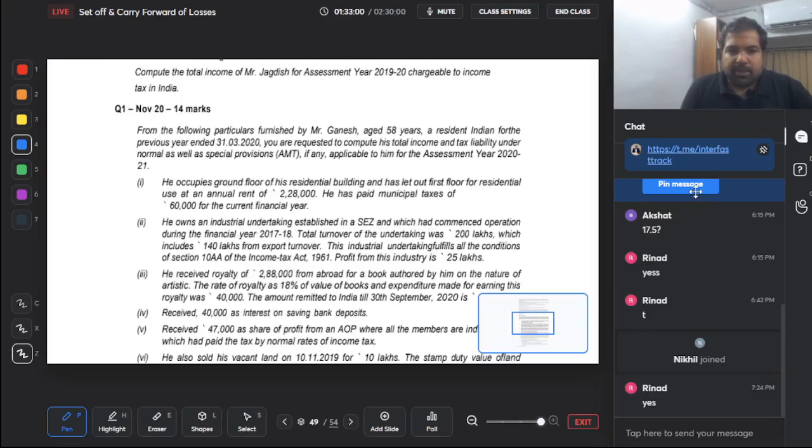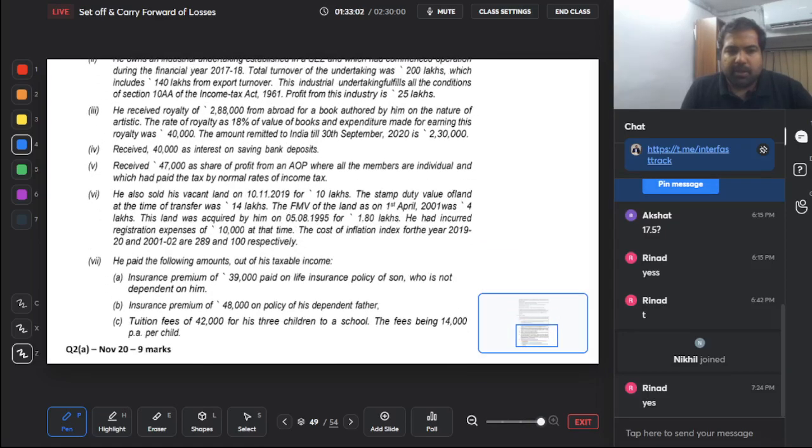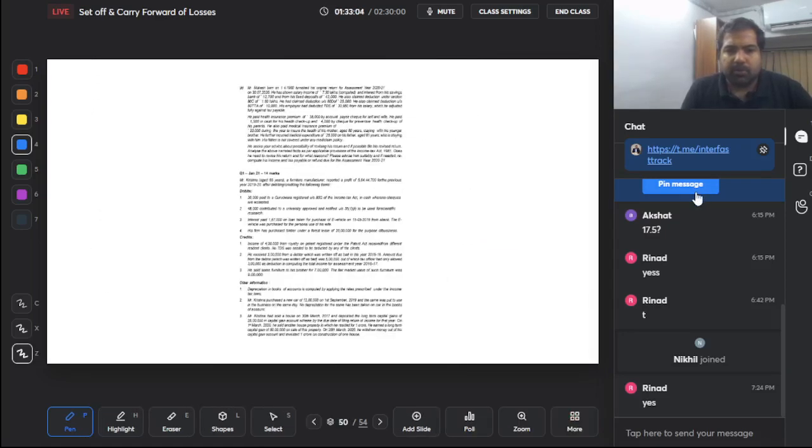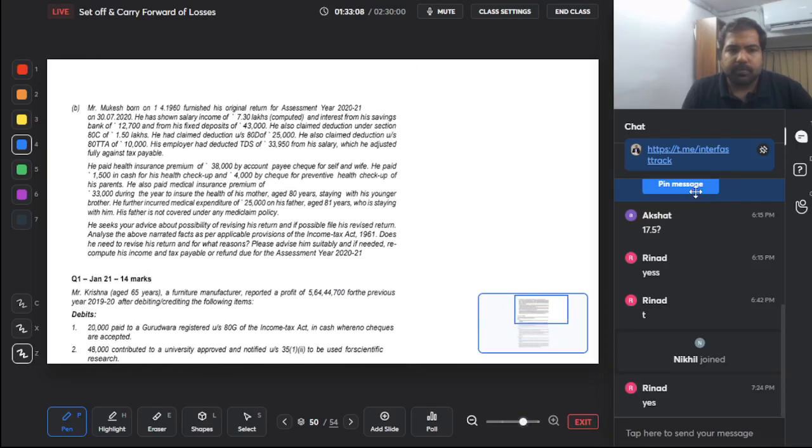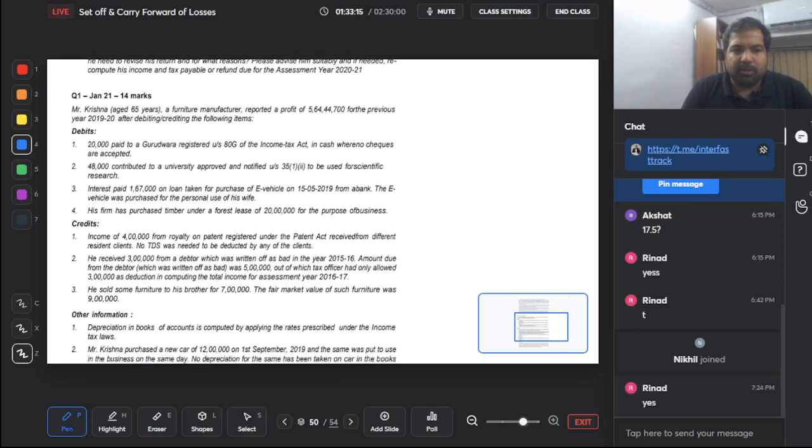Anything else in salary? Nothing here also. Yes, he has shown salary income of 7,30,000 computed, so nothing, guys. The moment they compute it, there is nothing to do.